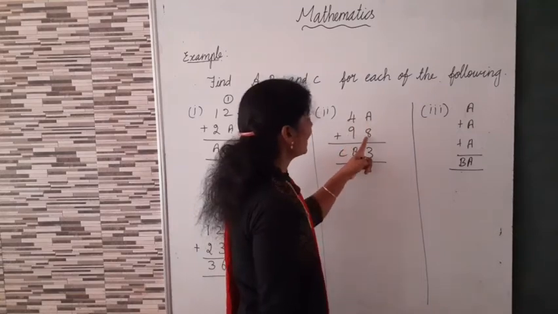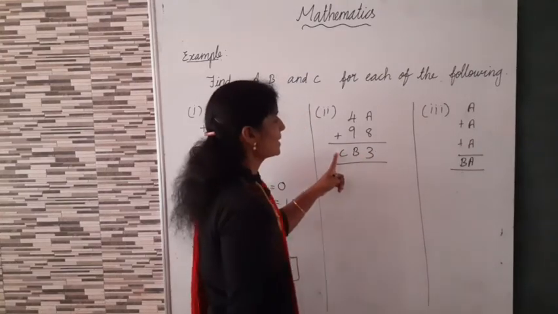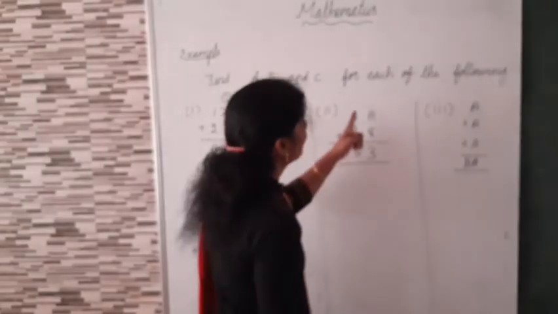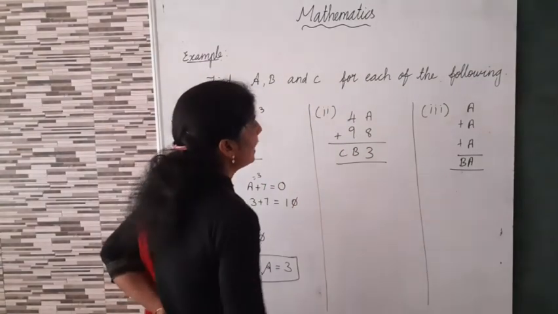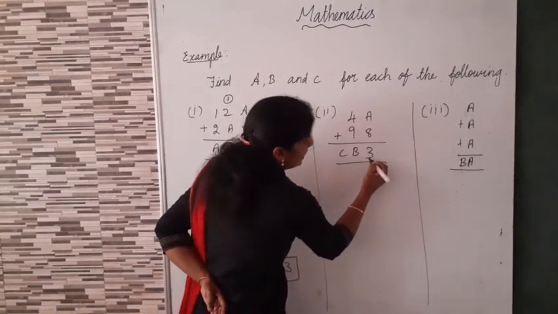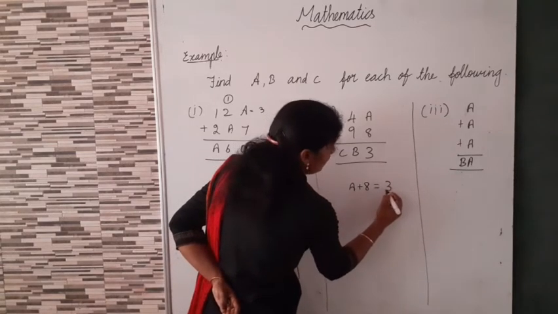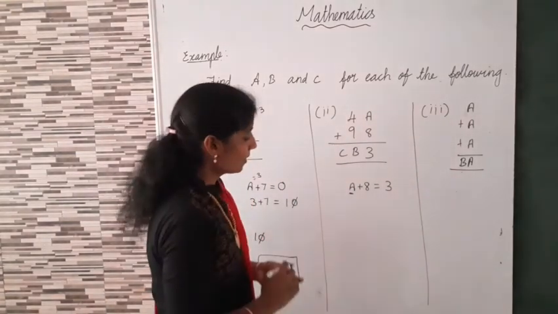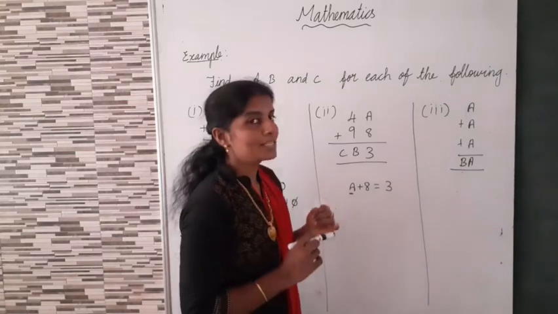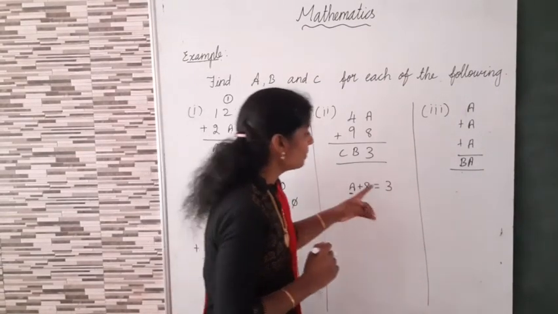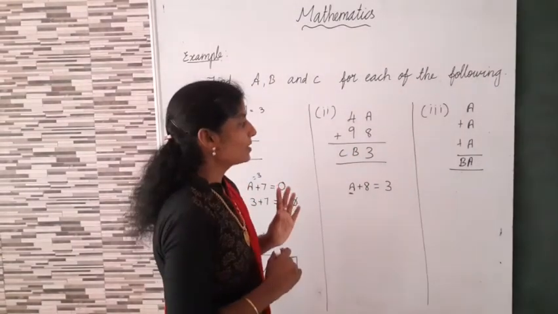4A 9 8. What's the answer? CB3. Isn't it? CB3. Now we want to find value of A, B and C. Okay. Now here A plus 8 is equal to 3. A plus 8 equal to 3 means, what is A? 8 plus 5 means 13. 13 means that one's digit is 3. Isn't it? So, what is possible? A is equal to 5.